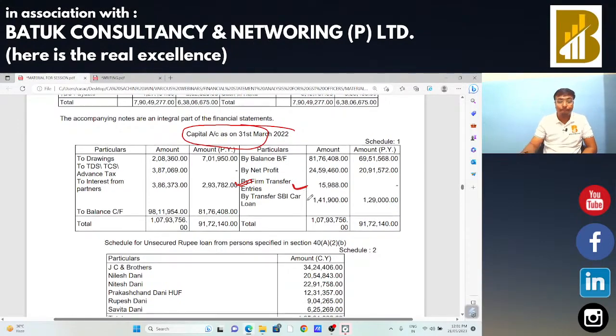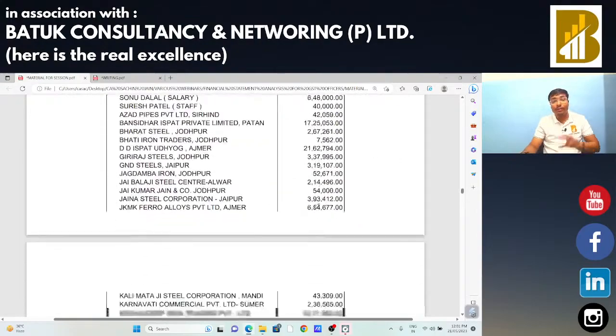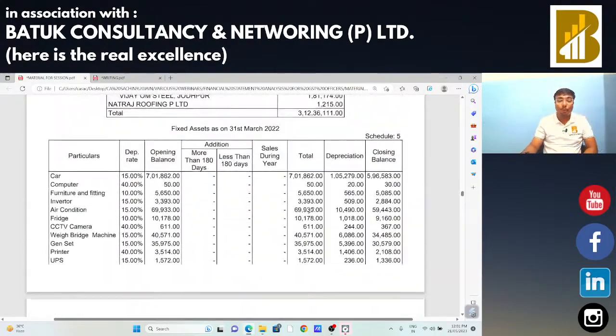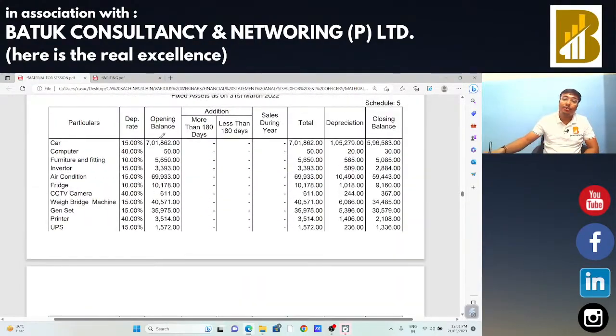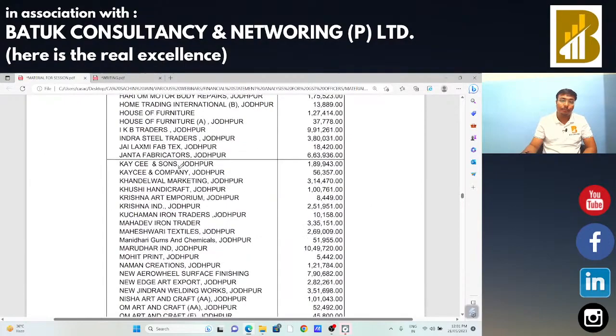Okay sir, now there are certain annexures available, and the fixed assets chart is also available. In that particular case also there is no addition, no sales in that financial statement fixed assets chart, so there is no significant issue for us in that particular case.